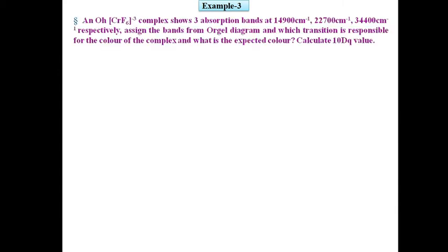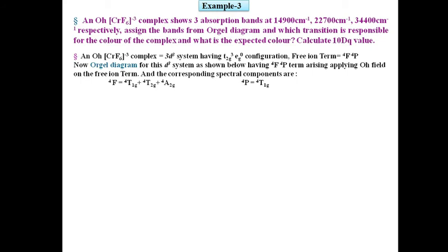Now the third problem: an octahedral chromium F6 3- complex shows three absorption bands at 14,900 cm⁻¹, 22,700 cm⁻¹ and 34,400 cm⁻¹ respectively. Again, assign the bands from the Orgel diagram, say which transition is responsible for the color of the complex, what the actual color of the complex is, and calculate the 10Dq value.